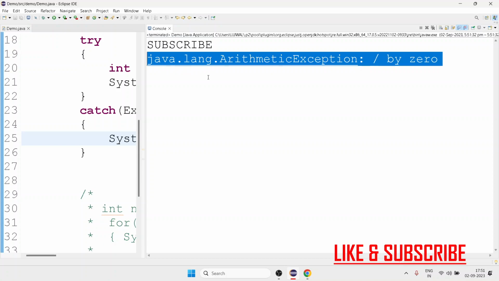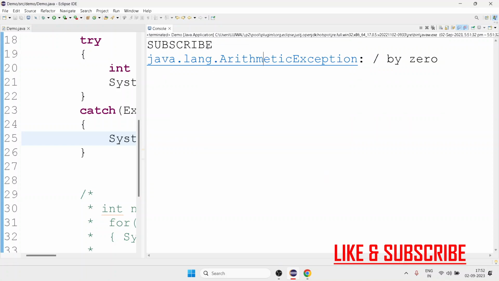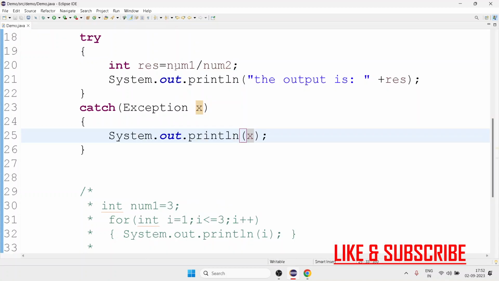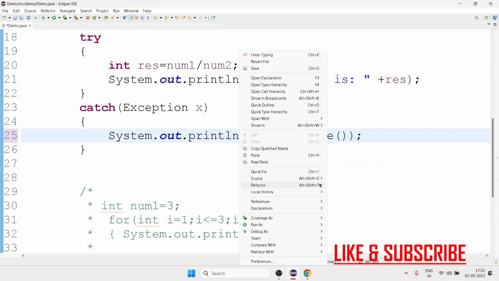I don't want this coding jargon. I just want plain simple English, that this is my error and this is why it is giving me an error. I don't want this link type of thing. So what I can do is take the help of the Exception class method, getMessage. And then I am going to run it.